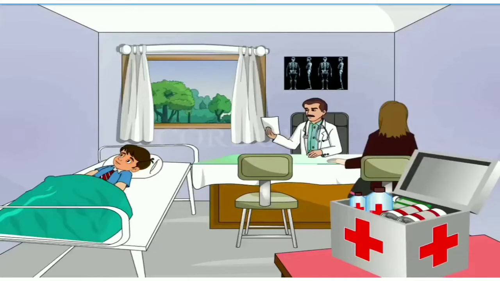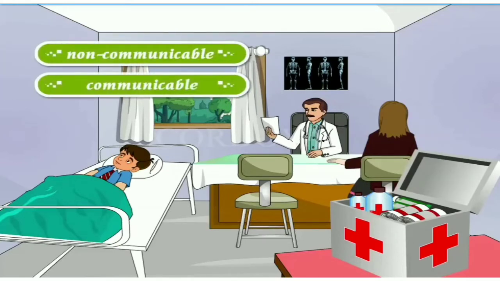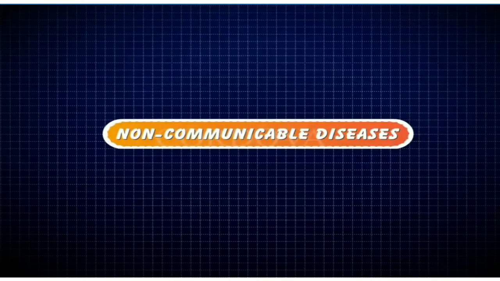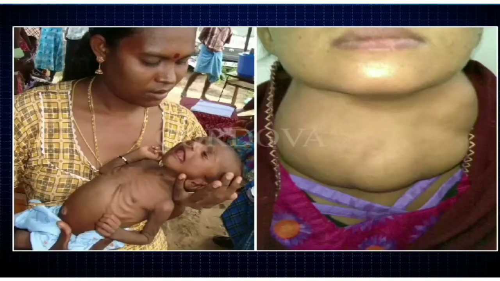Diseases. When we are sick, we don't feel good. A disease is a condition in which our body or a part of it does not function properly. Diseases are caused due to many reasons. They are of two types: non-communicable and communicable. Non-communicable diseases: diseases that do not spread from one person to another are called non-communicable diseases.